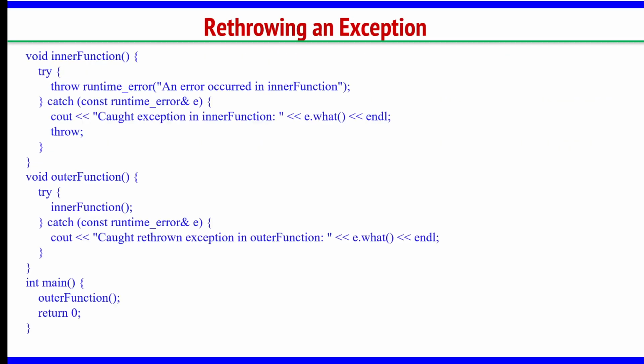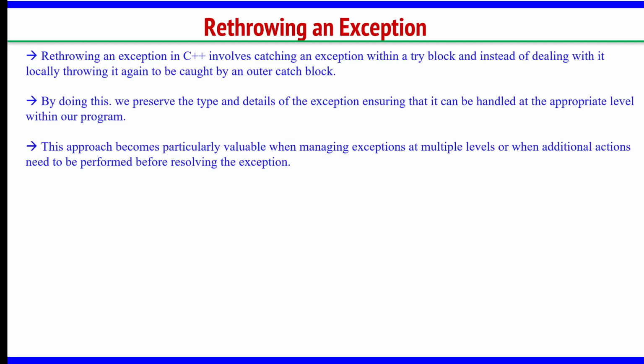So let us try to understand this with an example. Before we go, let us see what is rethrowing an exception. Rethrowing an exception in C++ involves catching an exception within a try block and, instead of dealing with it locally, throwing it again to be caught by the outer catch block. A little confusing, I understand. Let us see this example here.